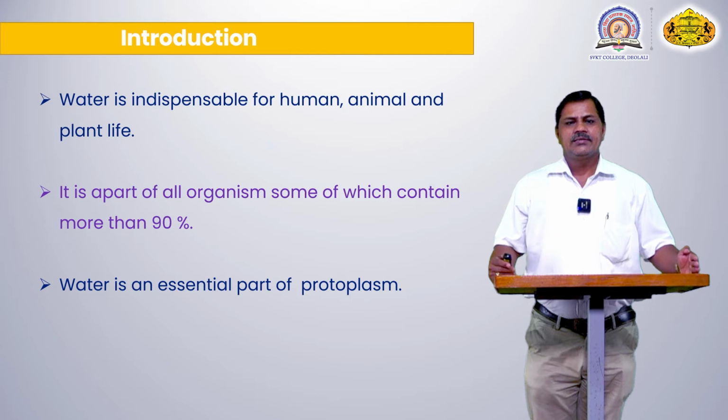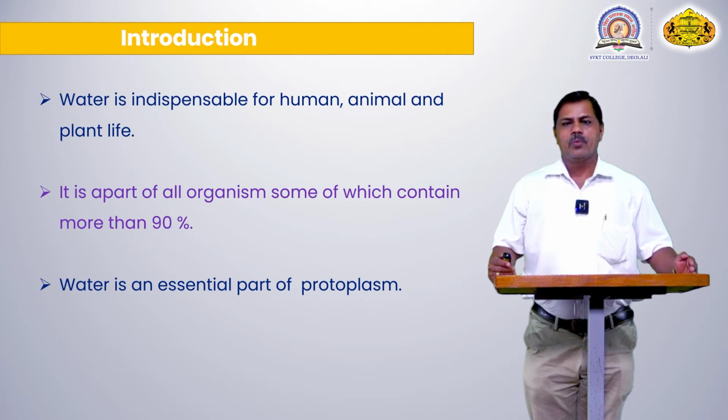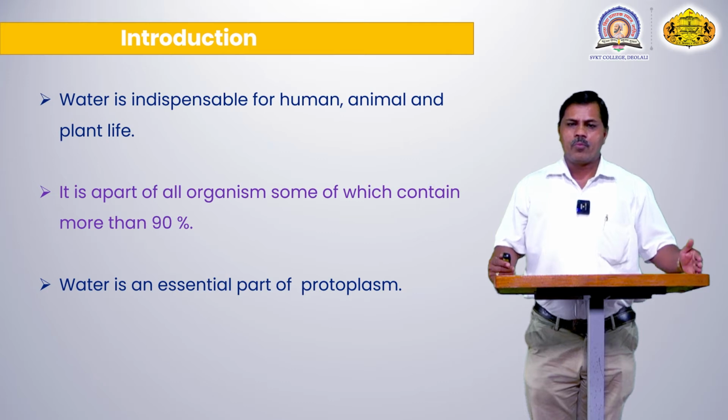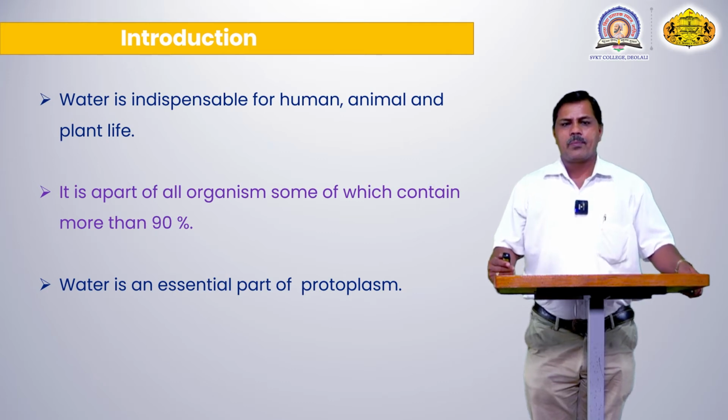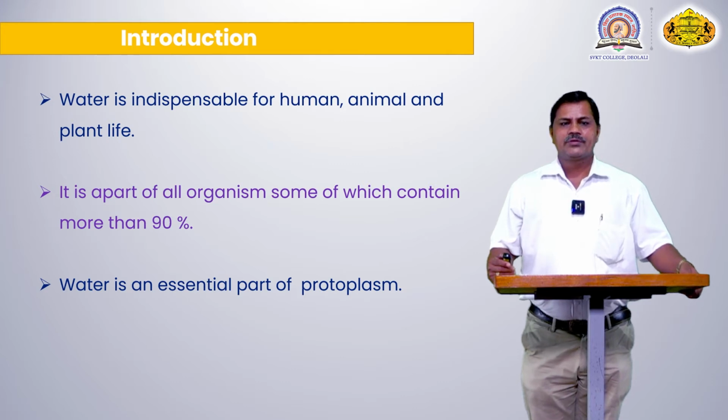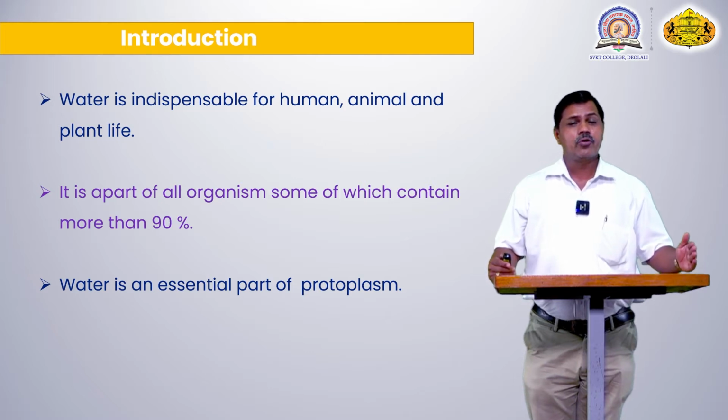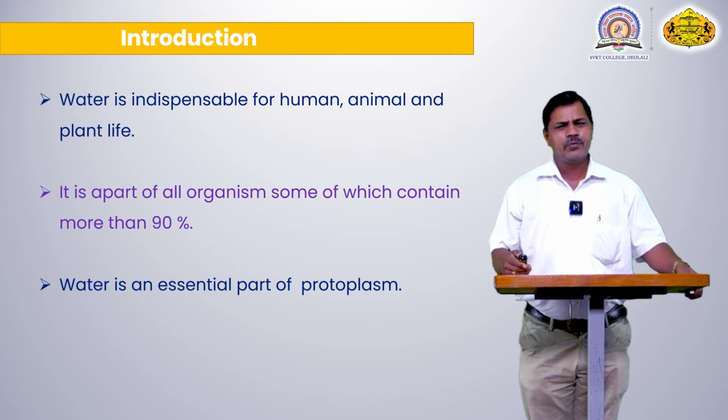Water is indispensable to human, animal, and plant life. Water is very essential not only in plants but also in human beings and animals. It is a part of every organism, and some organisms contain more than 90% water in each and every cell. About 90 to 95% water is present in each and every cell. This is its main role. Water is a very essential part of the protoplasm, and it is essential for each and every reaction.